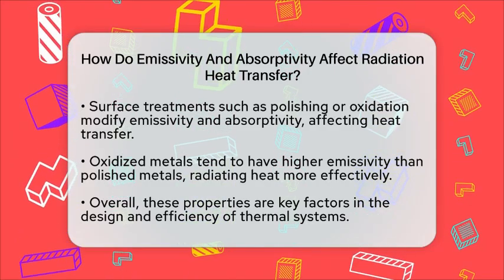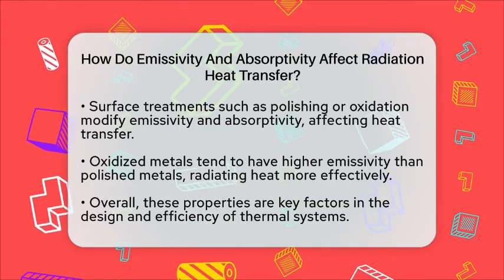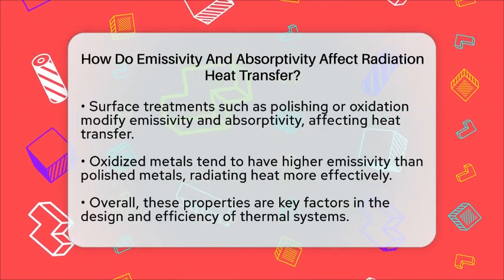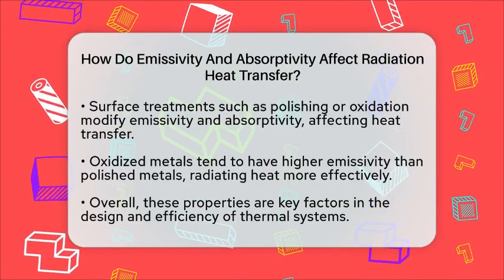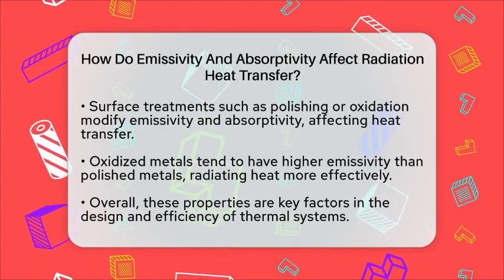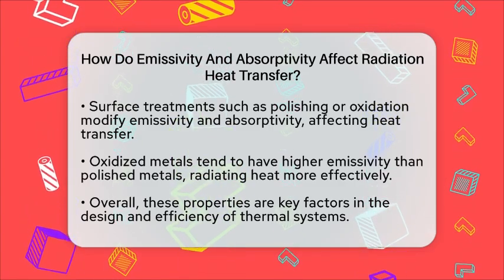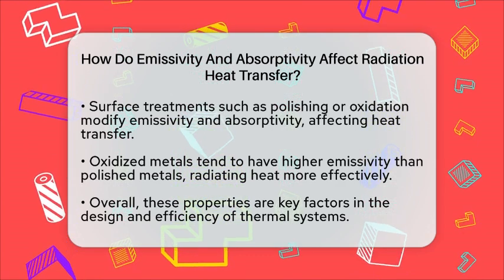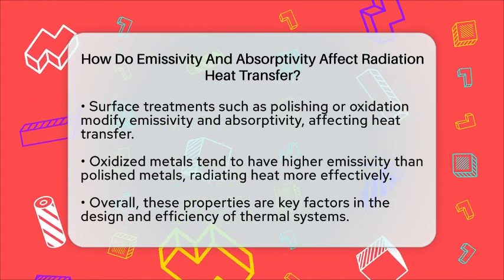Surface treatments like polishing or oxidation change emissivity and absorptivity, which directly impacts how much heat is transferred. For instance, oxidized metals tend to have higher emissivity than polished metals. This means they radiate heat more effectively.